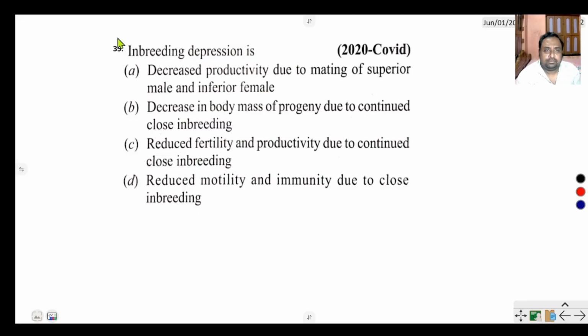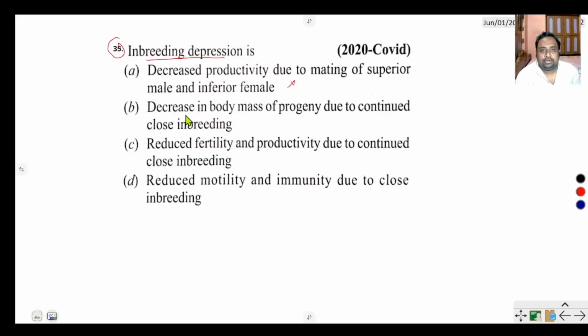Question number 35 says, inbreeding depression means if the organism is self-fertilized for 3 to 4 generations, then inbreeding depression appears. Decrease in productivity due to mating of superior male and inferior female, not.